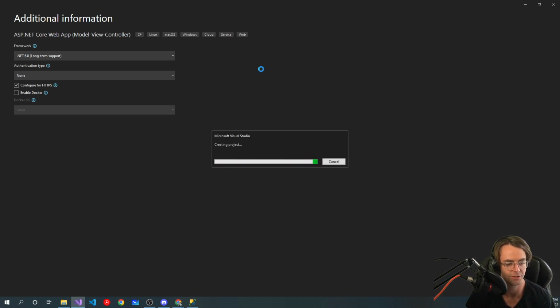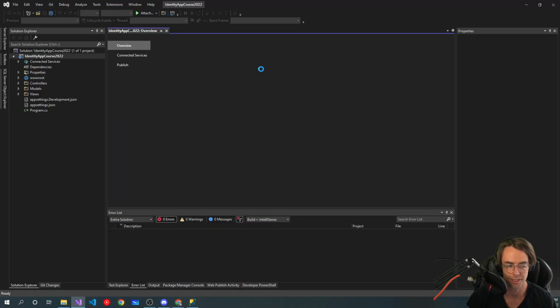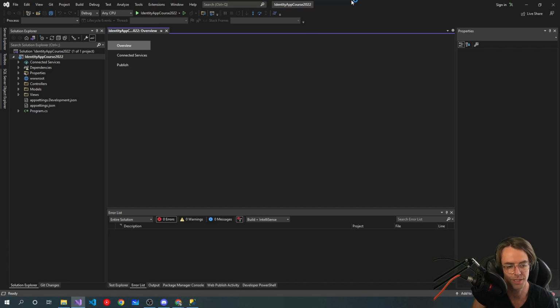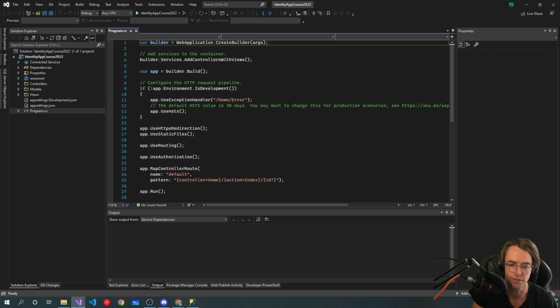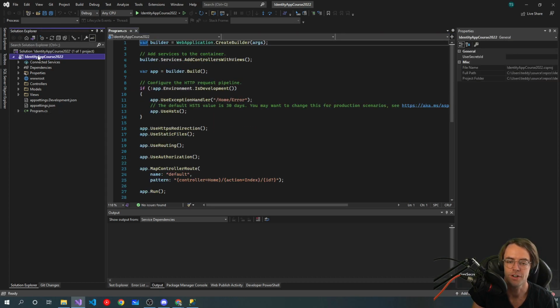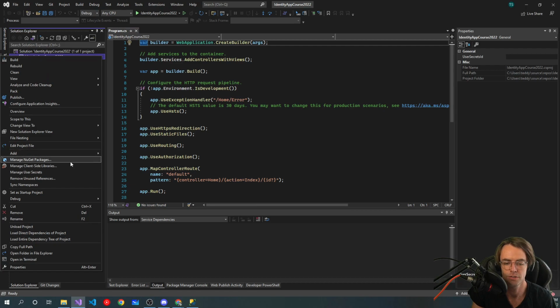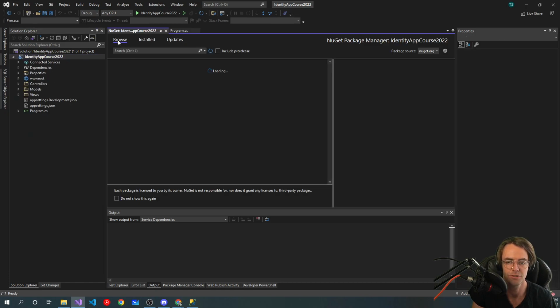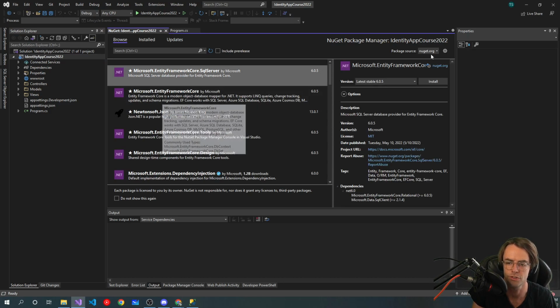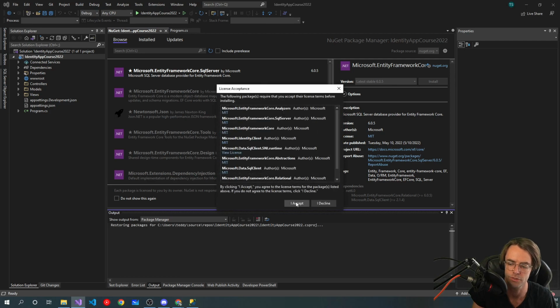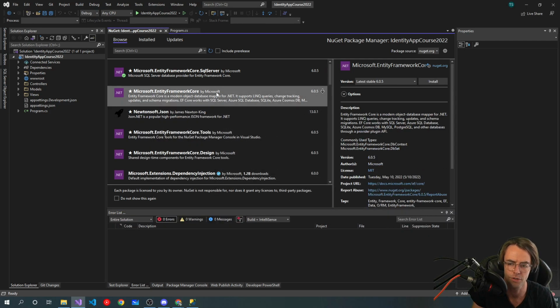We're just going to fire this up and see what it looks like. Sometimes Visual Studio gets on my nerves with the way it has errors, but try to be patient. The first thing we want to do is start installing our NuGet packages. To do that, we right click and go to manage NuGet packages. A lot of this I'm assuming you already know, because this is not a beginner level course. If all of this is foreign to you, you may want to check out my beginner MVC course.